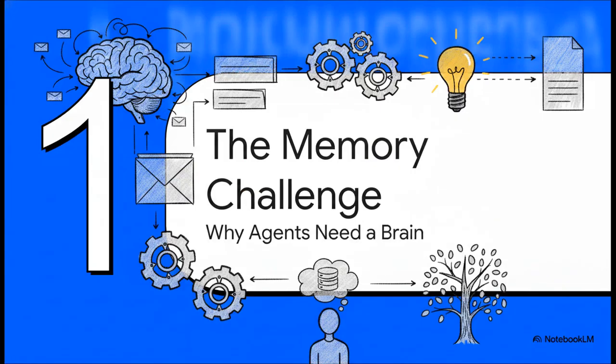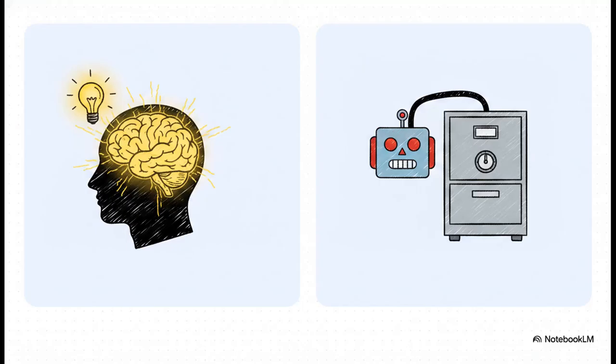Section 1. The AI Memory Challenge. Why agents need a brain. Let's establish why memory is the absolute foundation here. Think about it. As a human developer, you just naturally remember a past bug when you're trying to solve a new one, right? You build on those previous experiences effortlessly. But an AI agent, it doesn't do that naturally. It has to be explicitly given storage mechanisms. It has to be strictly told to remember a user's location or their interests to actually give personalized help. And for that, it requires a foundational tool, like LangGraph's base store, to retrieve that context exactly when it matters.